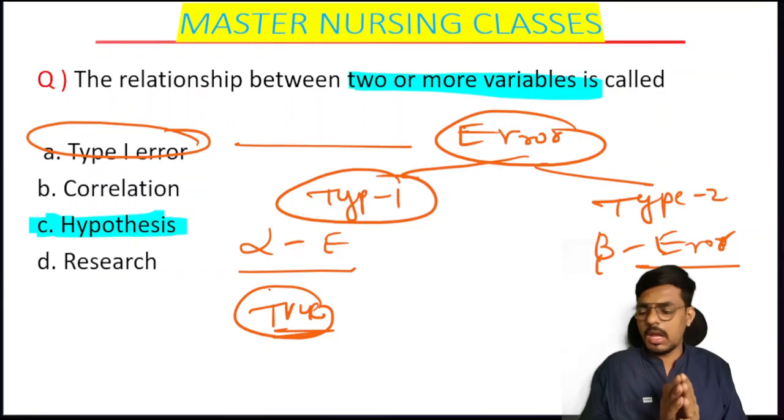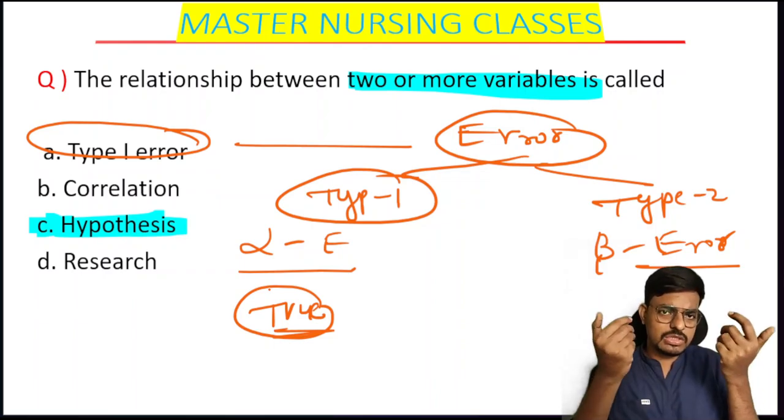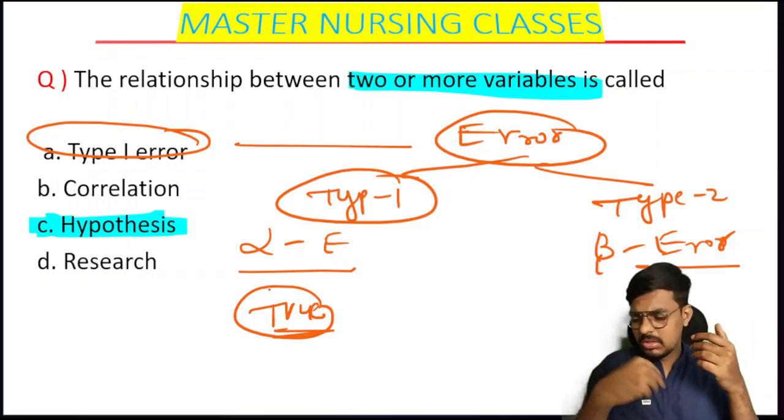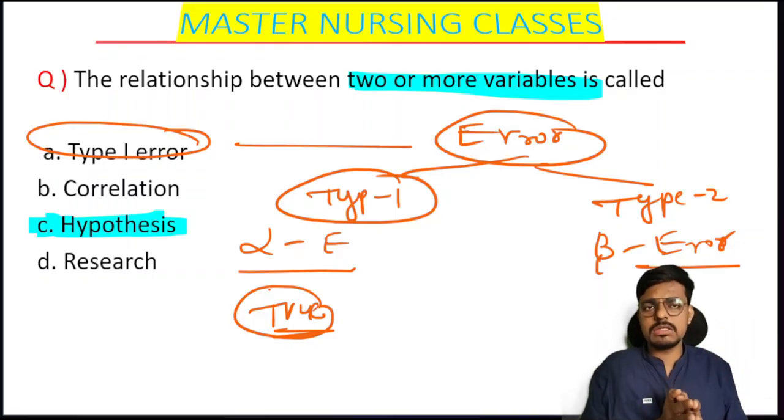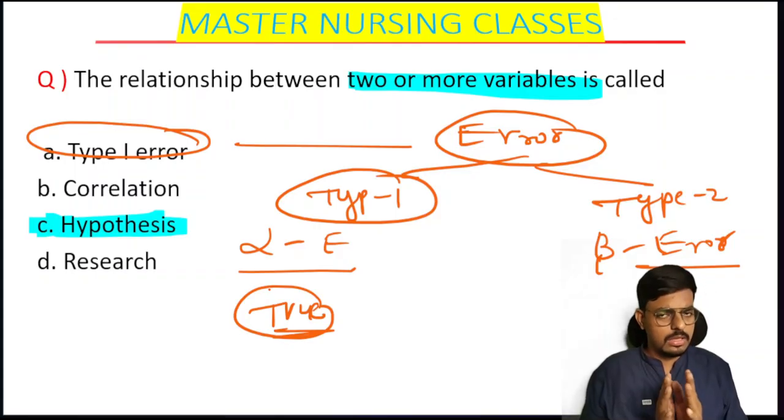or the alpha error. And if the researcher is unable to reject the hypothesis which is actually false, so the predicted relationship between two variables is actually false, but he is unable to reject that one. So failure to reject the false hypothesis, or the failure to reject the hypothesis which is actually not true, is what we call the type 2 error or beta error. Hope the concept is clear. So the answer is clear for this one.